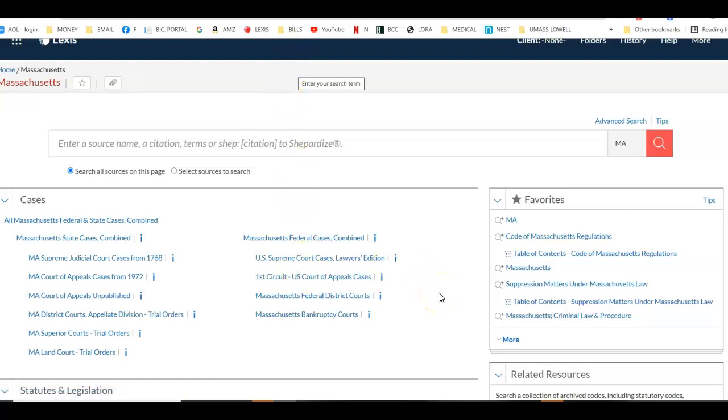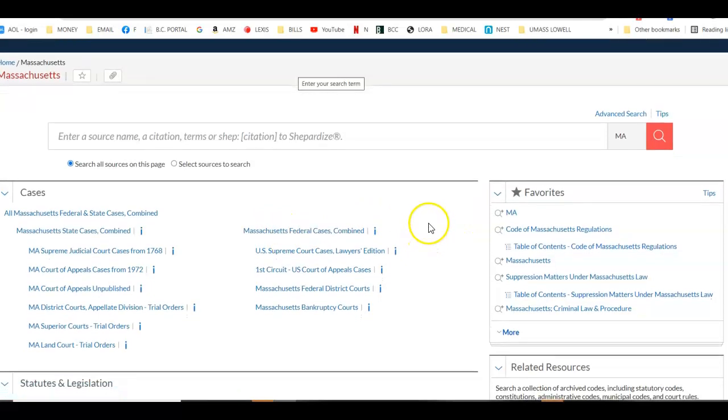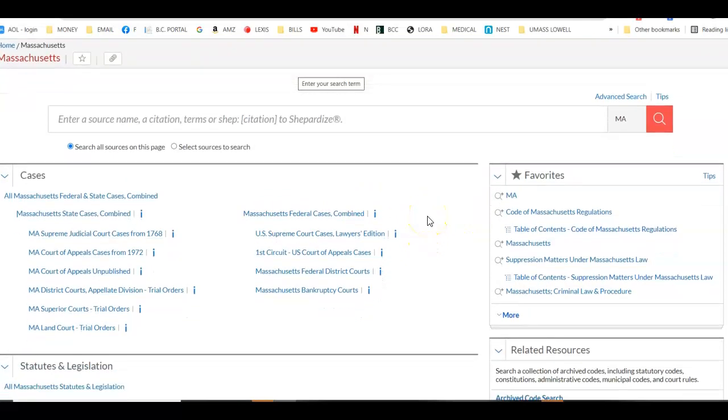Or perhaps cases that were decided in state court that went all the way up to the United States Supreme Court right here. But you just click on this combined and you will find cases that originated out of Massachusetts federal court, okay? So that's cases.